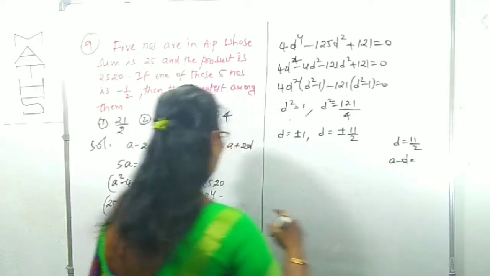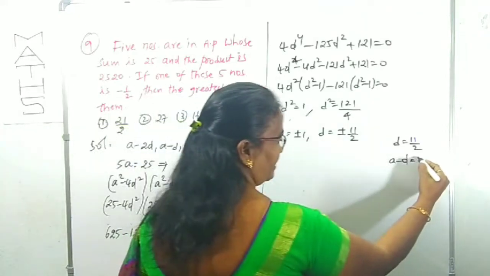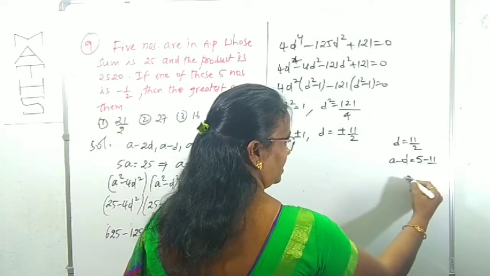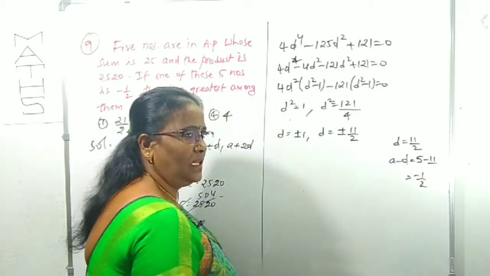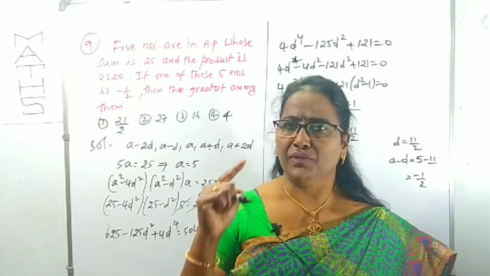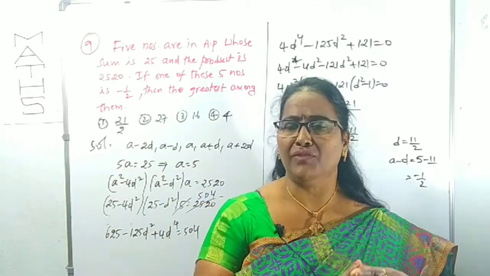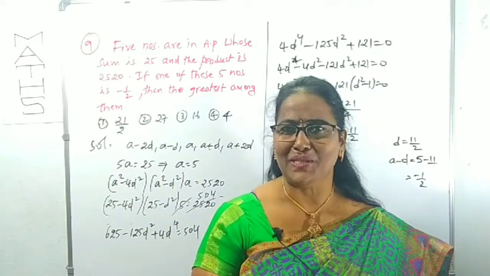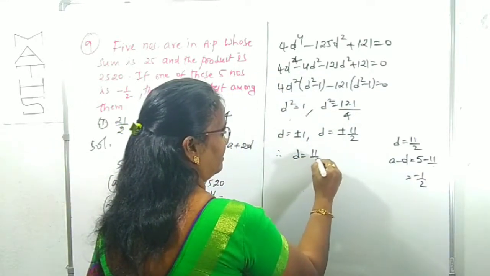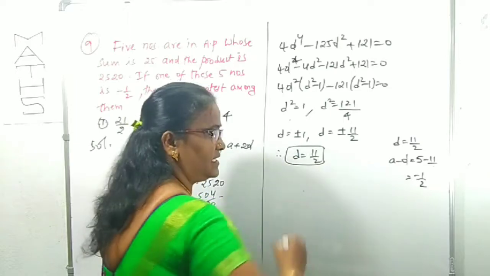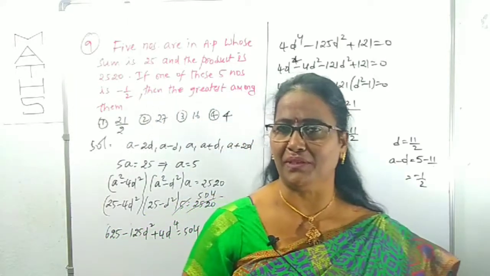What is a? 5. 5 minus 11 by 2: 2 fives are 10, 10 minus 11 is minus 1 by 2. Yes. So the d value is 11 by 2. For d equal to 11 by 2, one of the 5 numbers is minus 1 by 2. Therefore we conclude that d is 11 by 2. Right? d is 100% 11 by 2 here.